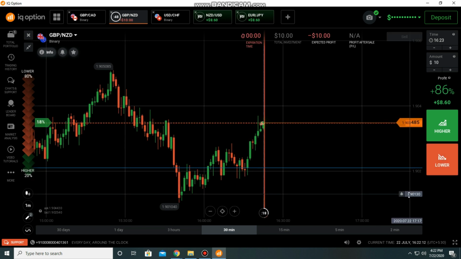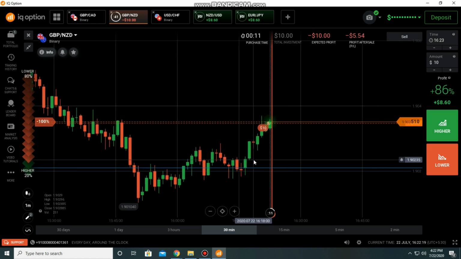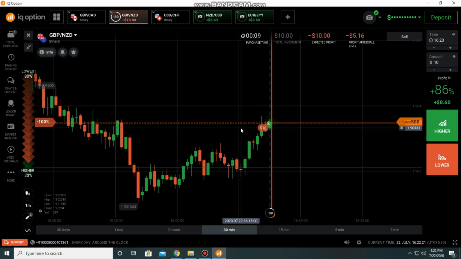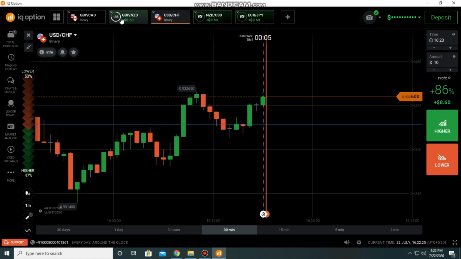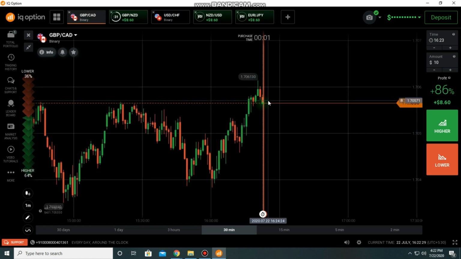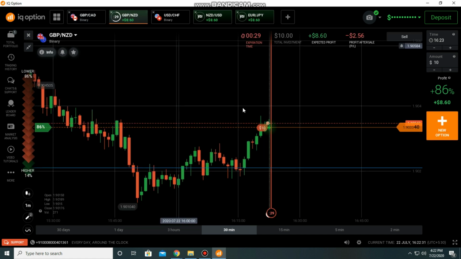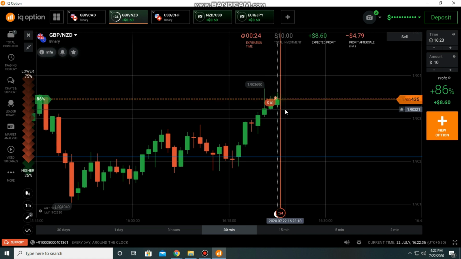I placed here a put option, a very good entry point, but the candle should be bearish. At least for 1 minute it will make a bearish candle. Okay, here there is another level. It should reject.